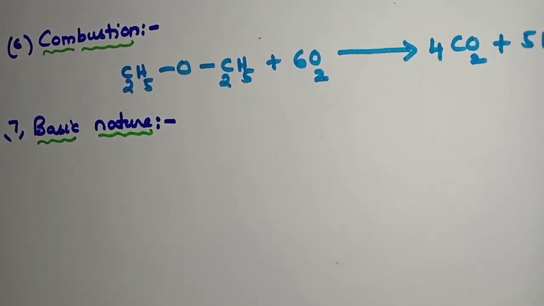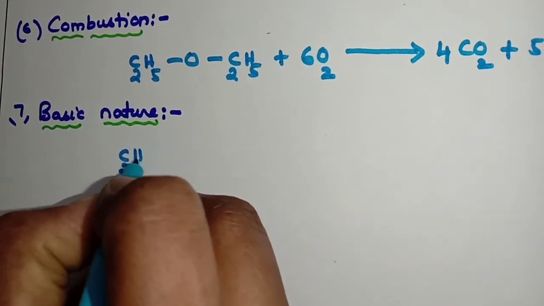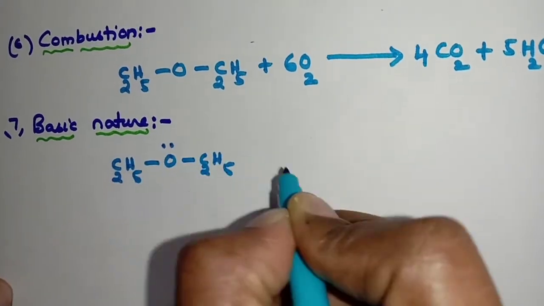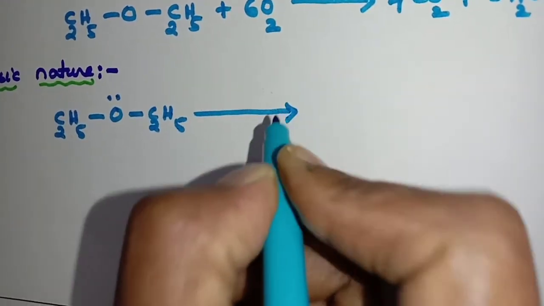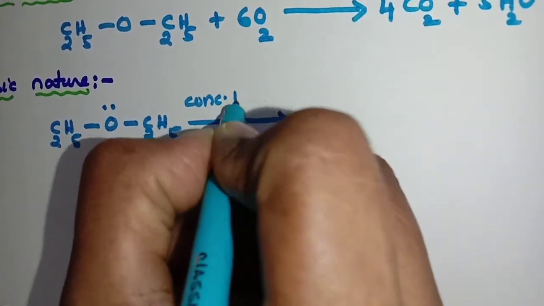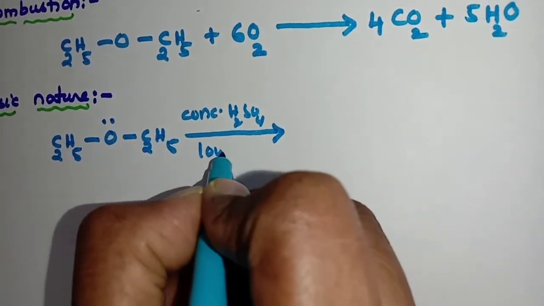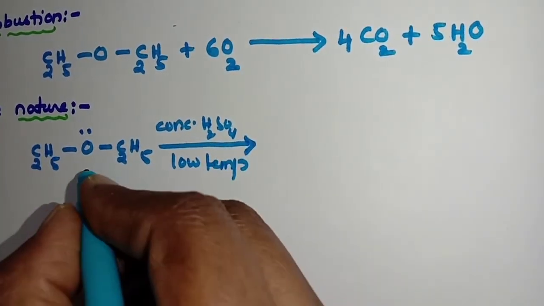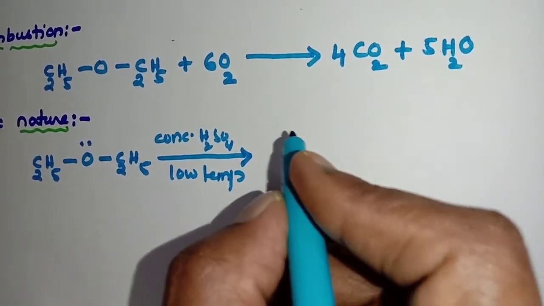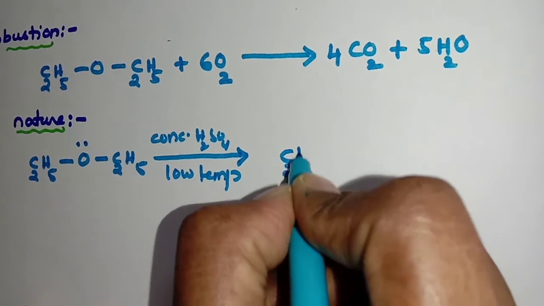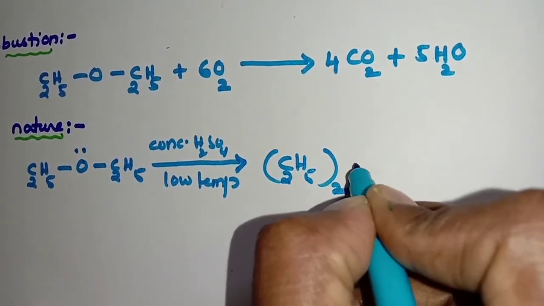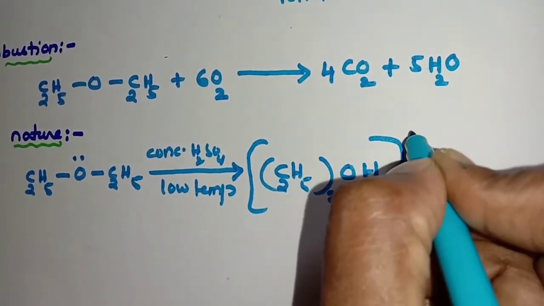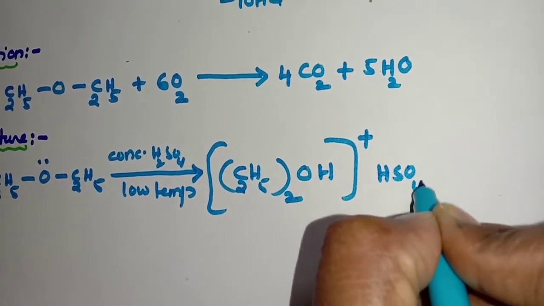Writing the reaction here: C2H5OC2H5, showing the unshared pair of electrons on oxygen. It can be dissolved in concentrated H2SO4 at low temperatures, forming oxonium salts. The oxonium salt formed here will be (C2H5)2OH plus HSO4 minus.